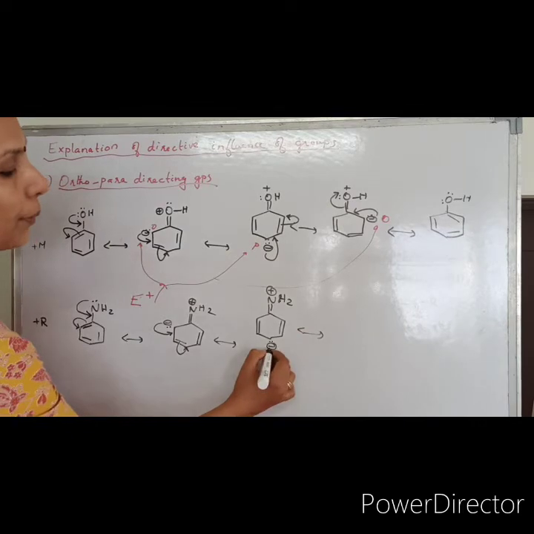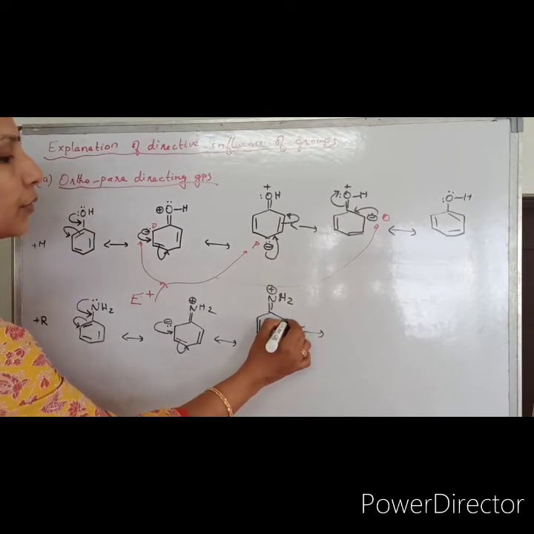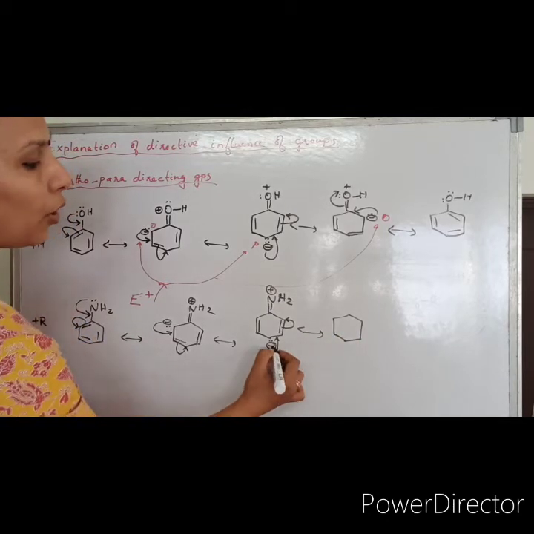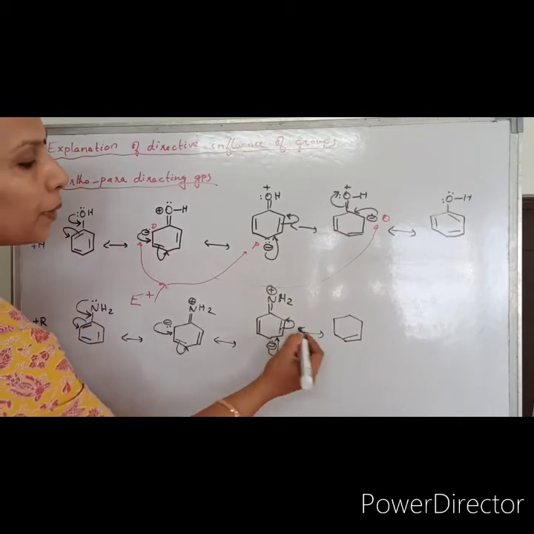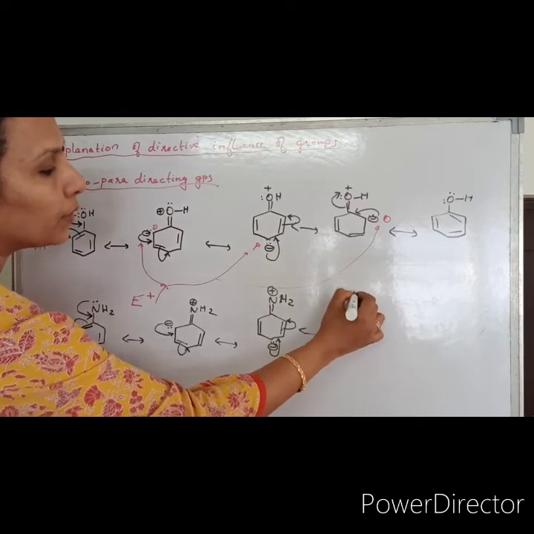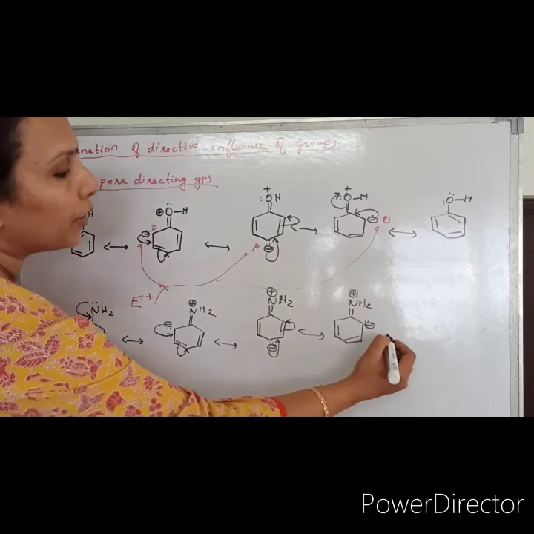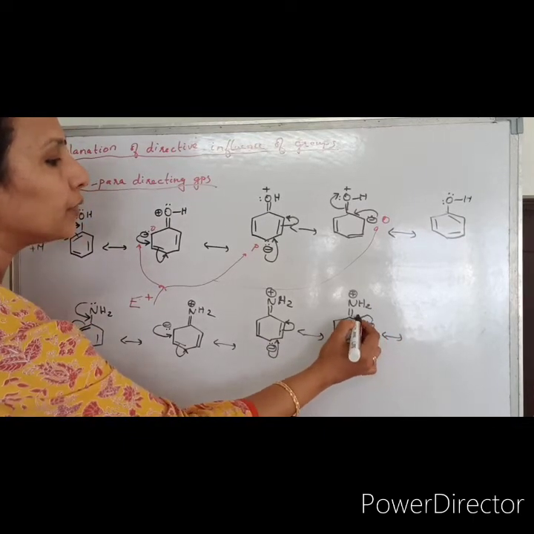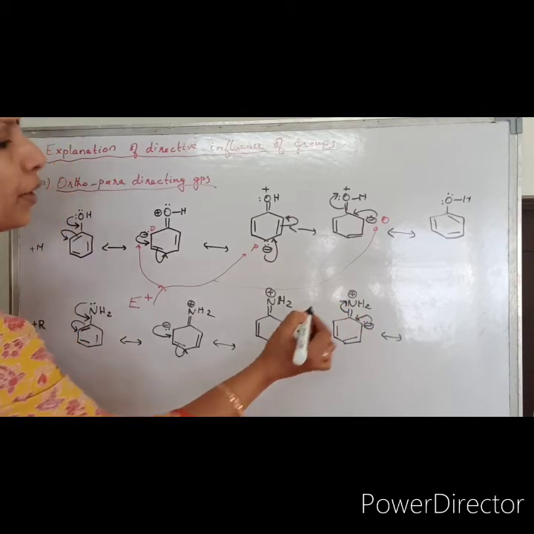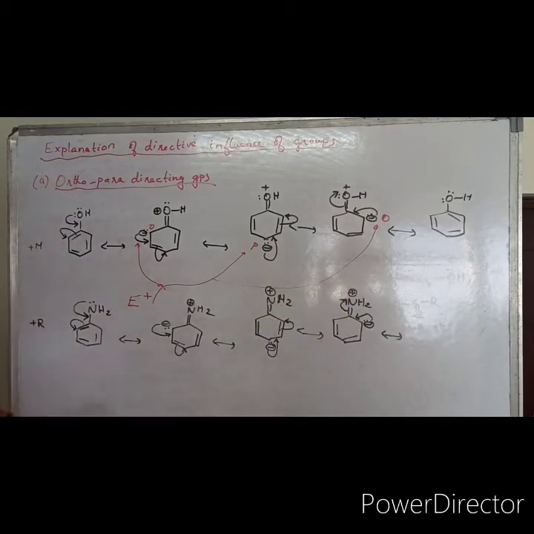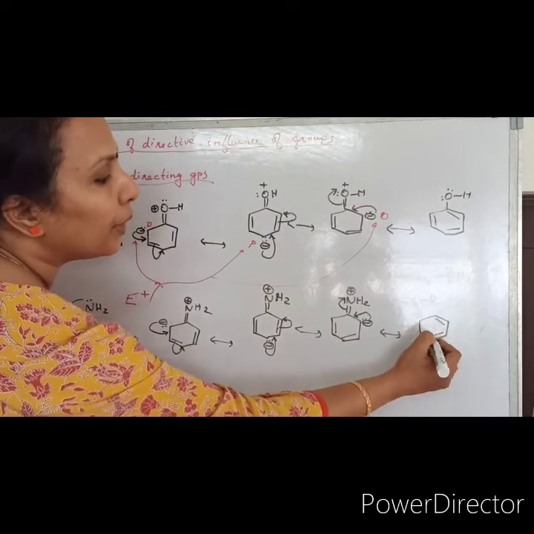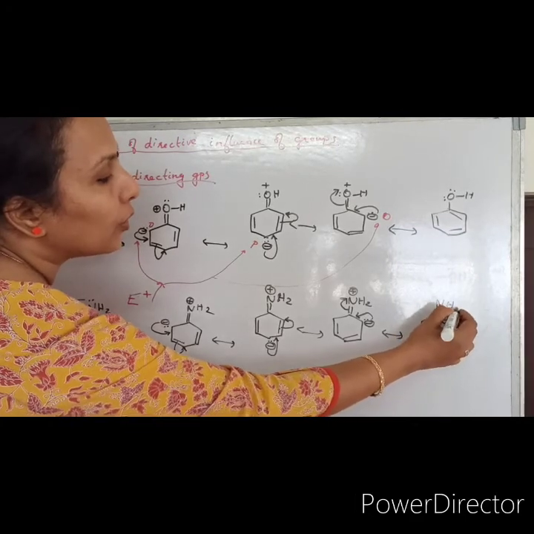So next, what will happen? This will be shifted to this position. So this lone pair becomes a bond pair, and this bond pair becomes a lone pair over here. Double bond NH2 plus. Okay. So here a pi bond. In the next structure, this will be shifted here, and this pi bond will become a lone pair. So the positive charge on nitrogen will be lost, and you will be getting the aniline. Here a new pi bond. Here nitrogen gains its lone pair like this.